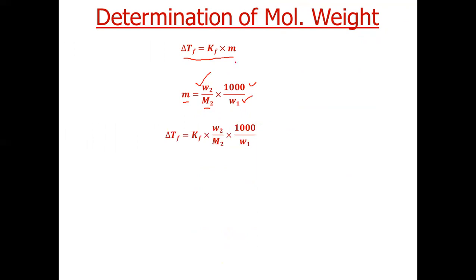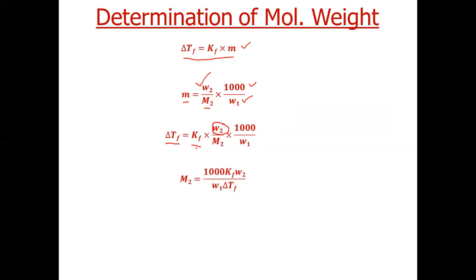Now let us see how we can use it to determine the molecular weight of solute. We have the relation delta TF is equal to KF into m, where m is molality. The formula for molality is weight of solute divided by molecular weight of solute, into 1000 divided by weight of solvent. So putting the value of m in this expression, delta TF becomes equal to KF into W2 by M2 into 1000 by W1.